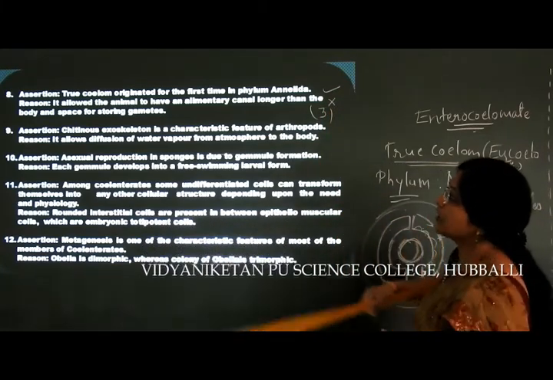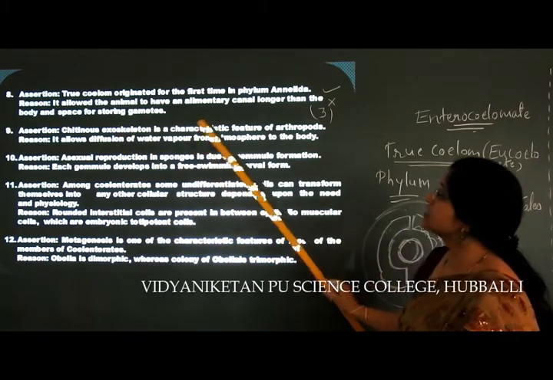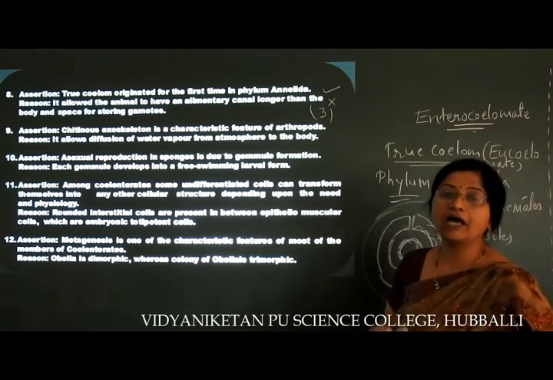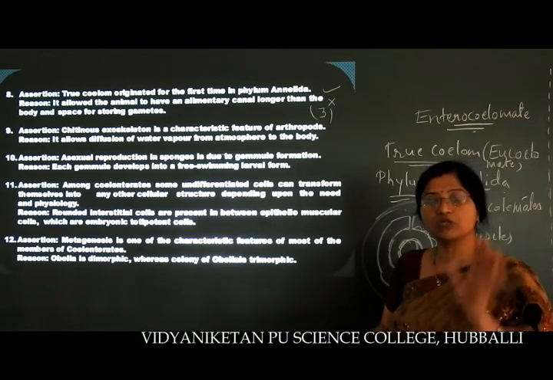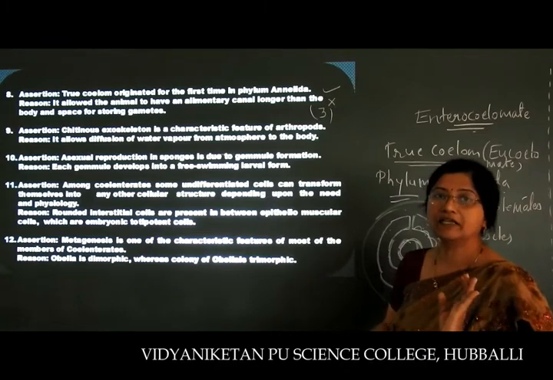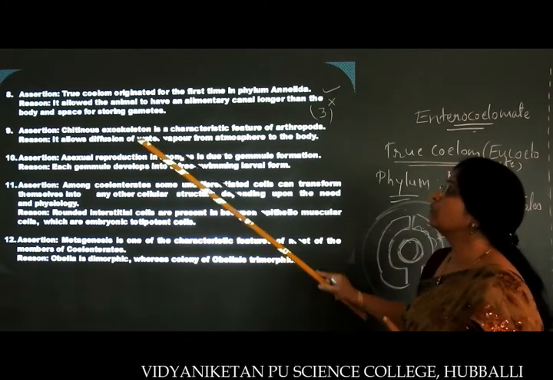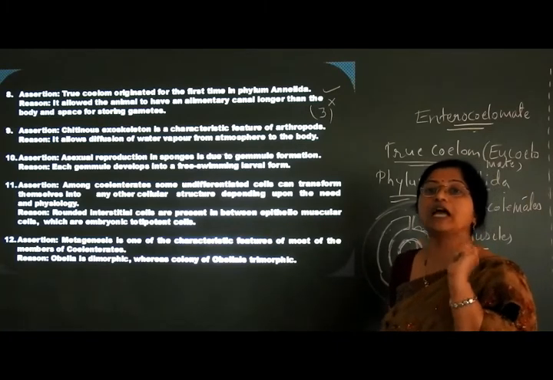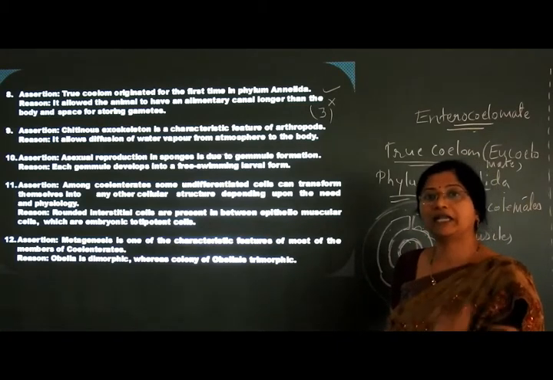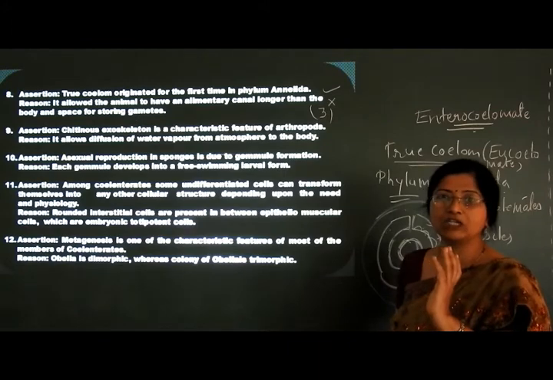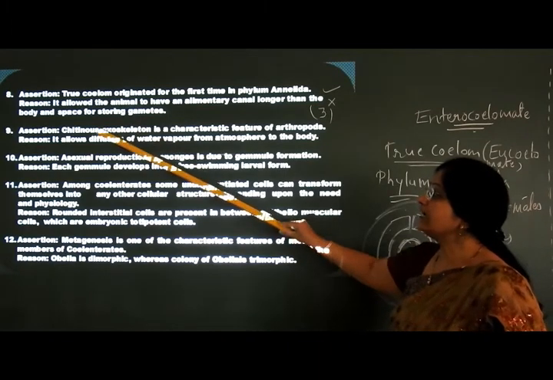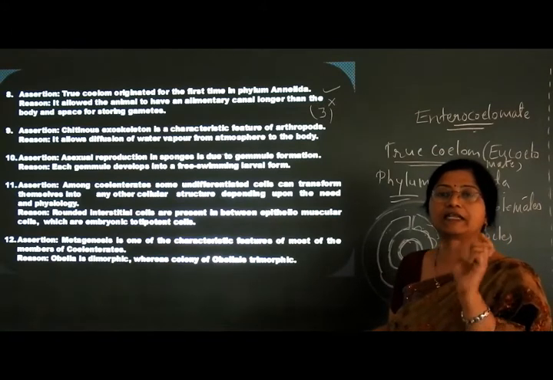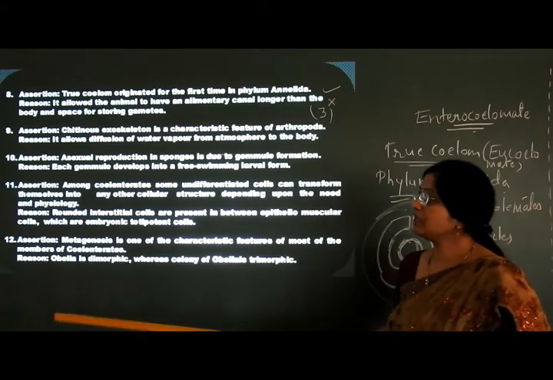Now coming to the assertion, chitinous exoskeleton is a characteristic feature of the arthropoda. You all know arthropoda mainly have an exoskeleton made up of chitin. What is the exoskeleton required for? It will limit the size of the animal, and it will protect it from mechanical injuries and so on. So this chitinous exoskeleton will protect the animal and limit the increase in its size.